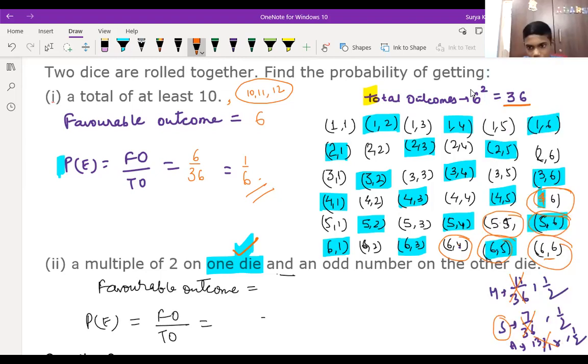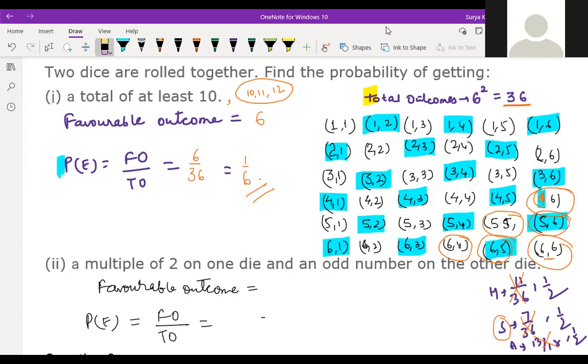Now question number two: you see a multiple of 2 on one dice. This is very important, and I actually made a mistake in this question myself while teaching it to the students. Understanding the question will take only one or two minutes, and here it is a bit difficult if you see this question.